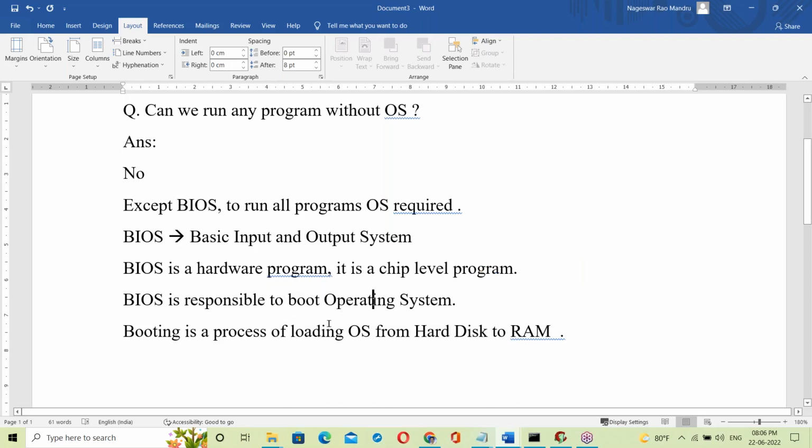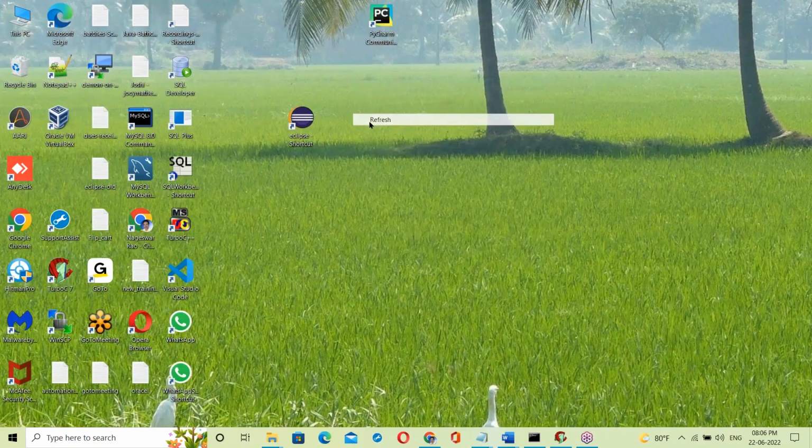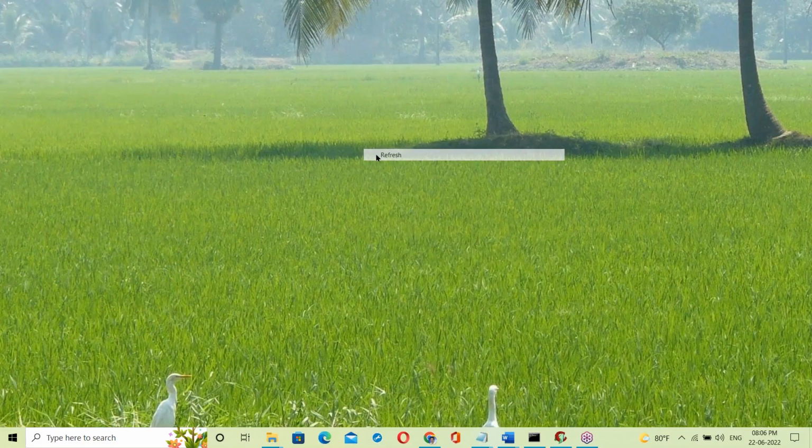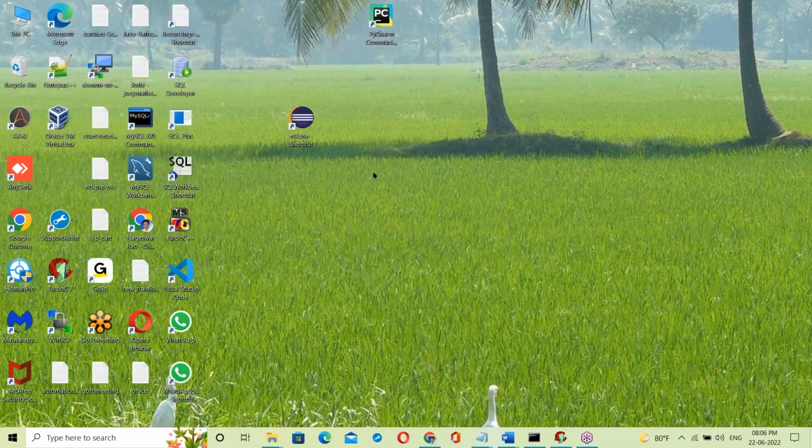Once loaded, your system is ready. Now your system OS is ready. Without OS, there is no computer. An OS is compulsory. Now the OS is running, right? Where is this OS running? Is it in the hard disk or RAM memory?